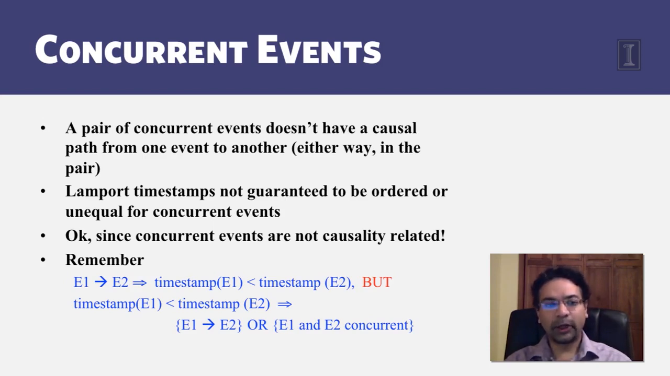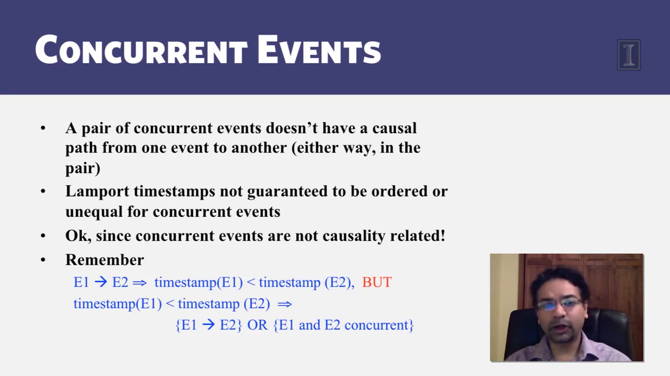So essentially what I've been telling you over the last few slides is that if two events E1 and E2 are such that E1 happens before E2 using our logical ordering, then it's true that the Lamport timestamp assigned to E1 is strictly less than the Lamport timestamp assigned to E2. This is what I mean by saying that Lamport timestamps obey causality.